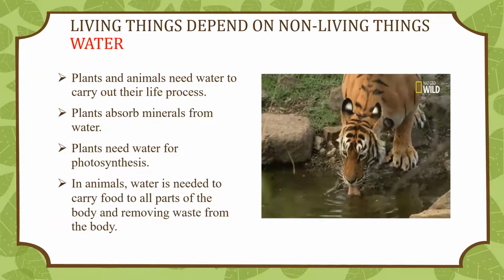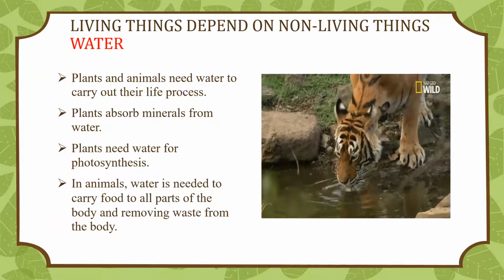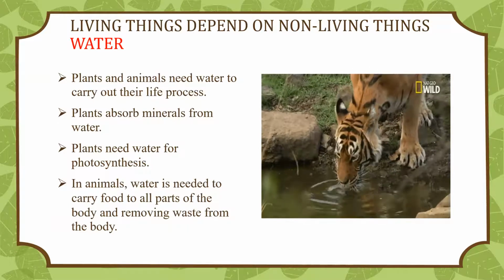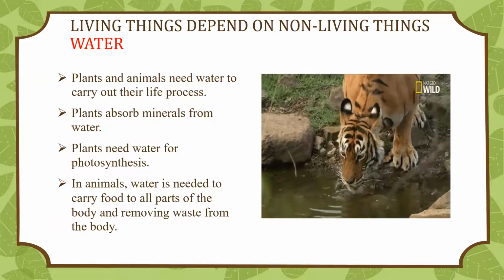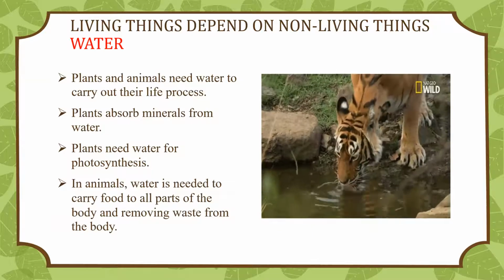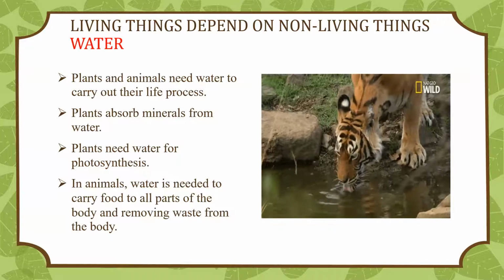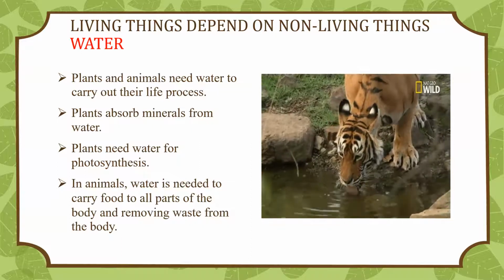Several life processes in the bodies of animals require water. For example, water is required to carry food to all parts of the body. Water is also essential for collecting waste from all over the body and removing it from the body in the form of urine.